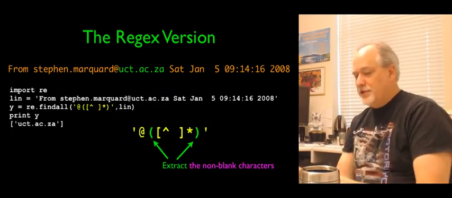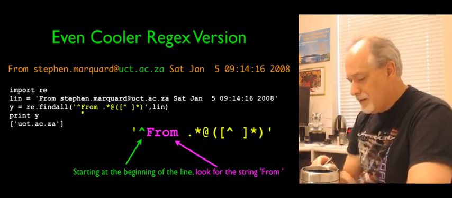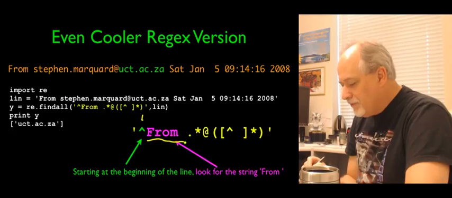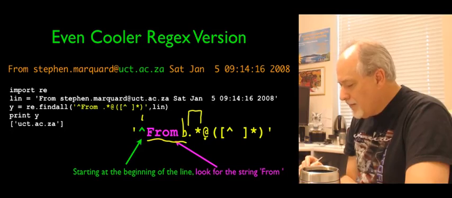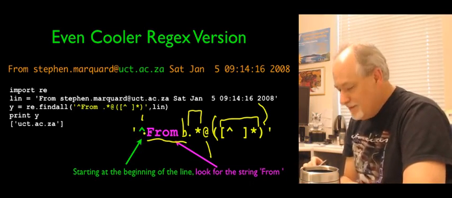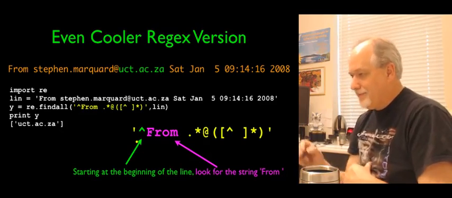Now an even cooler version of this, that you probably imagined right away, is we say, you know what? I would like the first part of the line to be from with a blank, followed by any number of characters, followed by an at sign, so the at sign is real, then start extracting, then any number of non-blank characters, end extracting. So this is like 8 or 9 lines of Python all rolled into one thing. Okay.